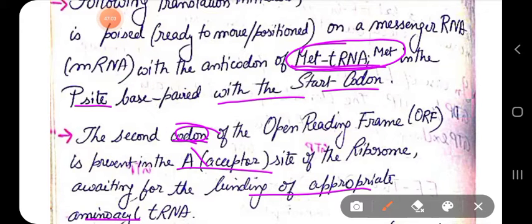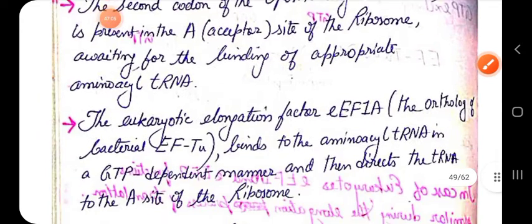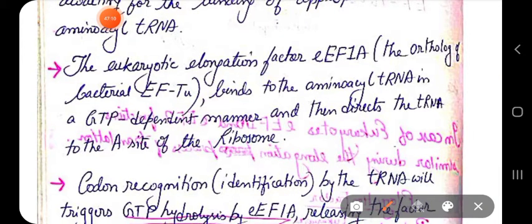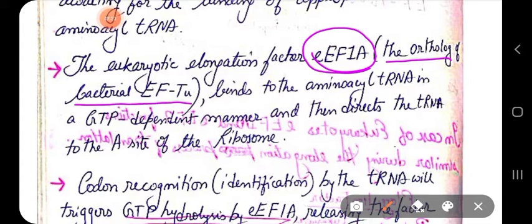So a new amino acid tRNA will bind to the A site to carry out the elongation process. So, who carries out this process? Who allows the amino acid tRNA to bind to the A site of the ribosome in case of eukaryotic translation elongation? That is done by EEF1A, which is the ortholog of bacterial EFTU.